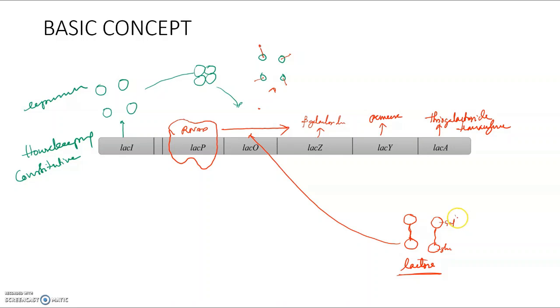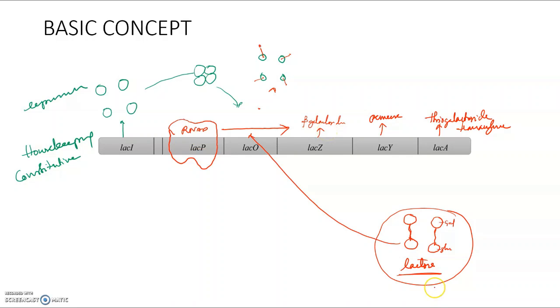So what is happening basically is that lactose, when it comes inside the medium, will remove the repressors which were present here. When these repressors are removed, RNA polymerase will produce the 3 enzymes.